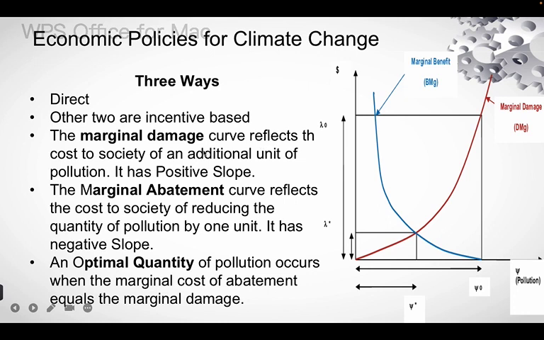It reflects the cost to society of an additional unit of pollution. It has a positive slope, and the marginal abatement curve reflects the cost to society of reducing the quantity of pollution by 1 unit. It has a negative slope. An optimal quantity of pollution occurs when the marginal cost of abatement is equal to the marginal damage.